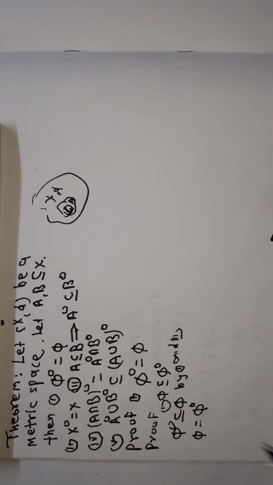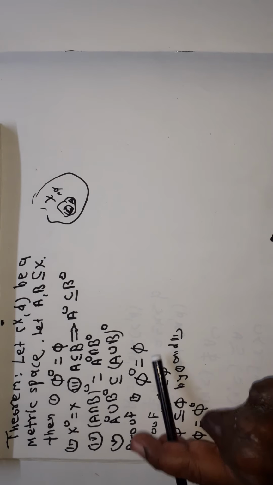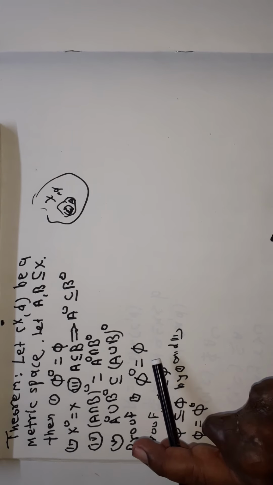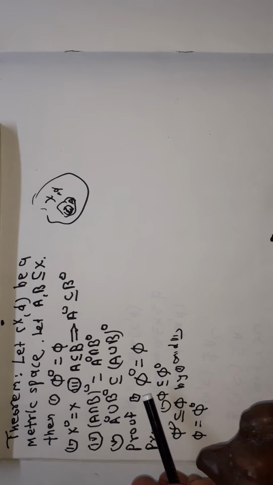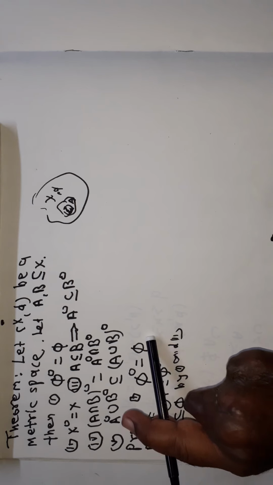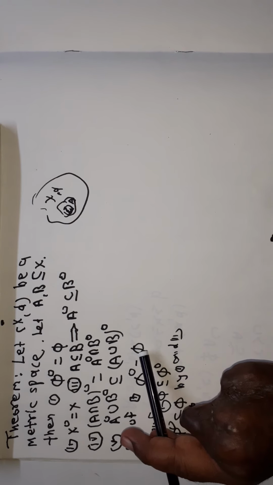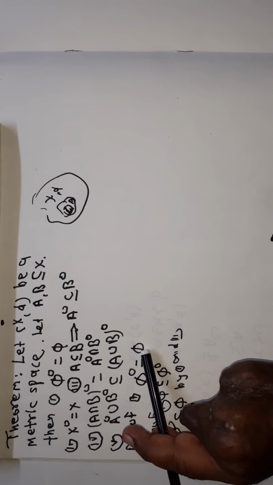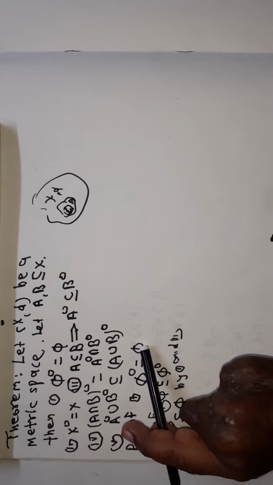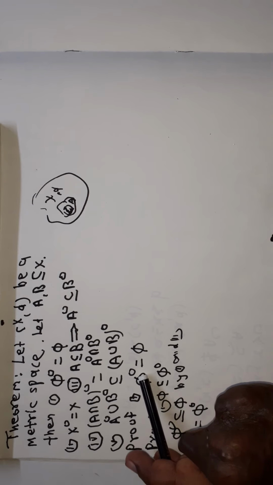Now here is also another method of proof. In order to prove that null set interior is equal to null set, we prove that every point of null set is an interior point of null set. Since null set does not contain any point, the statement x belongs to null set implies x belongs to null set interior is true.